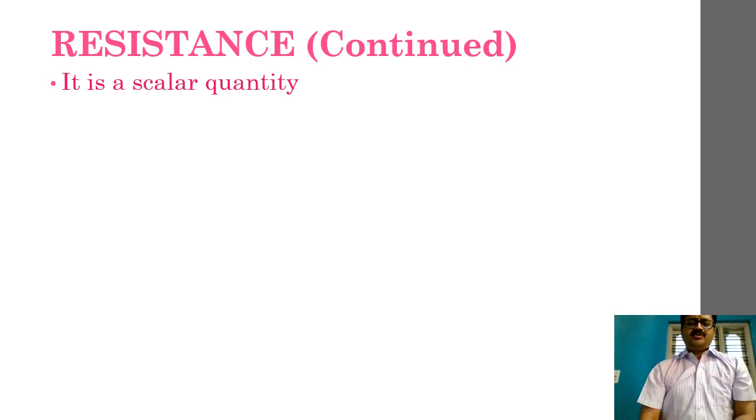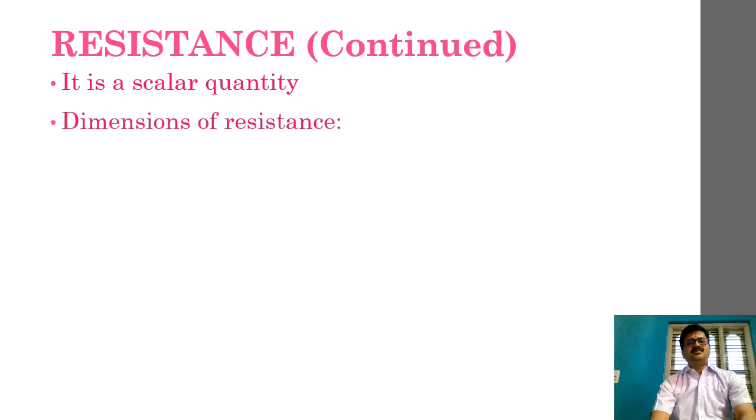Now let us talk about the properties, that means physically related properties. So the first one, we can say that it is a scalar quantity, obviously, correct. Second property, the dimensions. I'll show you step by step how we can derive them.